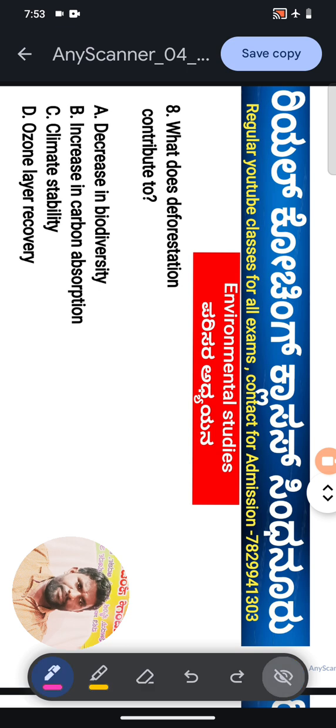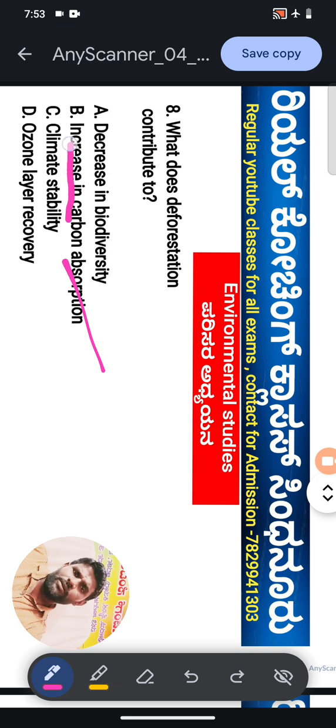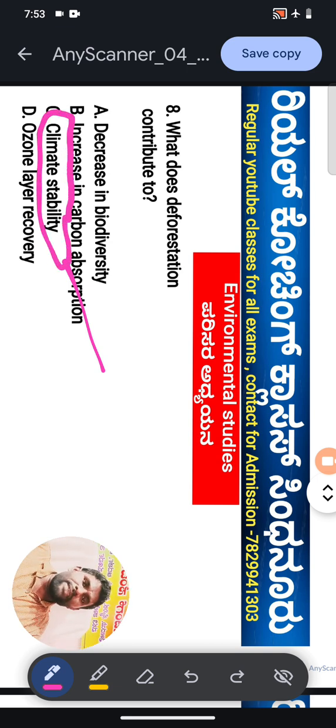What is the answer for question number 8? Option C is the right answer, dears. Climate stability. Deforestation contributes to climate stability.